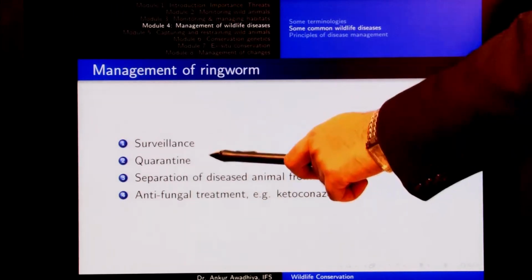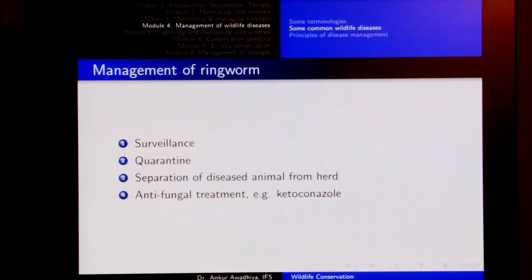Now, how do we manage this disease? Again, the first two things are common: surveillance, keep your ears and eyes open for any cases of ringworm, and quarantine whenever you are bringing any new animals into the system. Then separation of diseased animals from the herd. This disease spreads by touch. So, if you separate the animal from the herd, then the chances of spreading reduce. Then also antifungal treatment, for example ketoconazole.